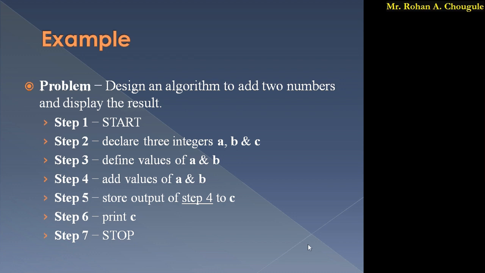All steps are clear. The first step is start, second we declare three variables of type integer. Remember, of type integer. I have specifically defined there three integers a, b and c. Then in the third step we take values for a and b. In the fourth step we add those two values. In the fifth step we store the addition in c, and in the next step we just print the value of c. So this is one way to write an algorithm to add two numbers. We can write an algorithm in different ways. In this case we have 7 steps.